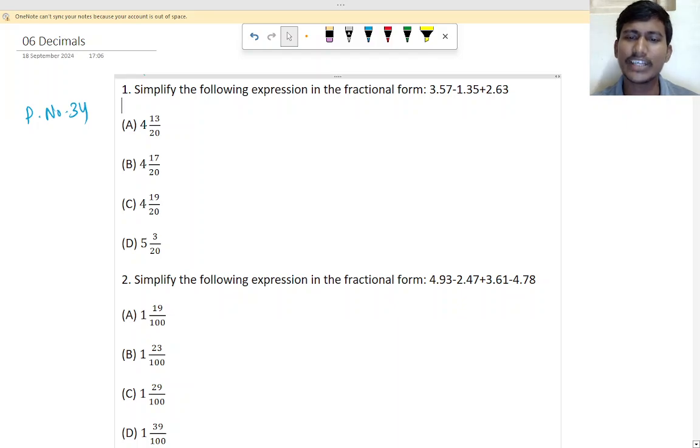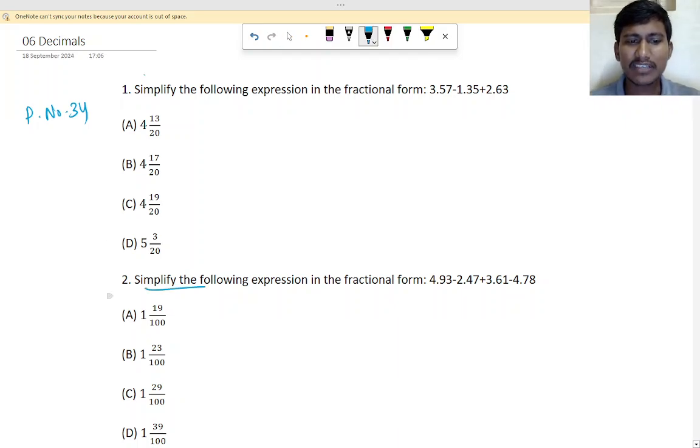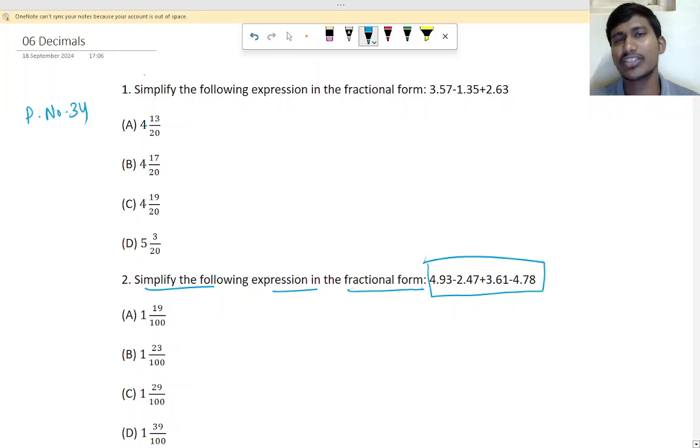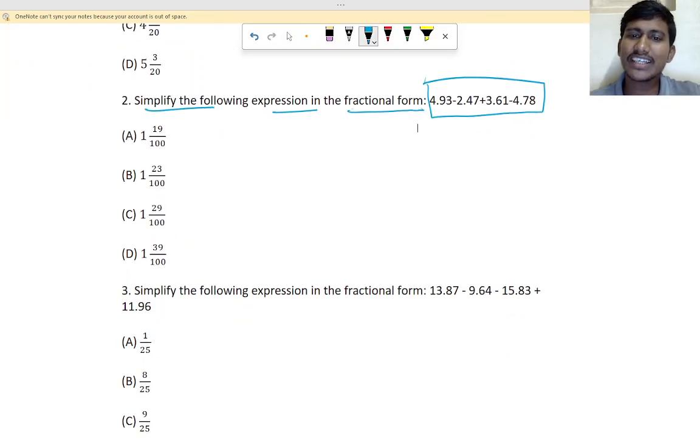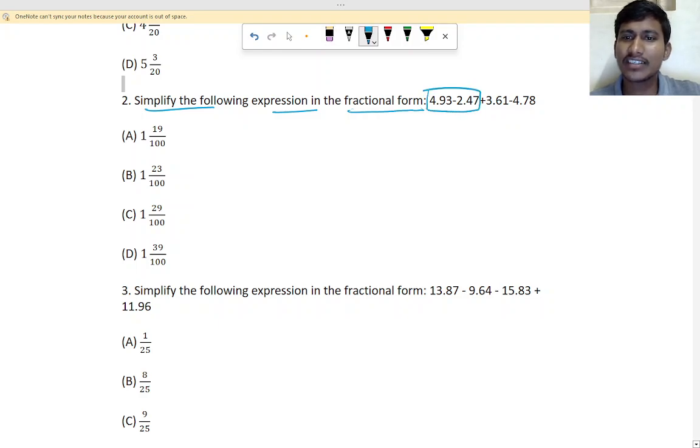Okay. So see here. It is a very simple question. What is the question? Simplify the following expression in the fractional form. So first we have to do this simplification and then write the fraction, right? So we have studied how to do that, isn't it? So second question. If you see here, first is minus and then plus and then minus, right? So we have to do one by one. Or you can do this addition, and minus into minus is plus. So that you can do, or you can do separately one by one. We will do one by one only. Otherwise you will get confused.